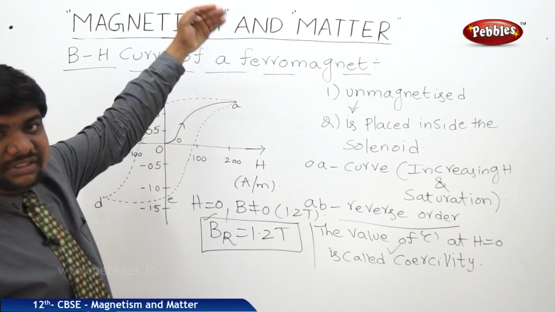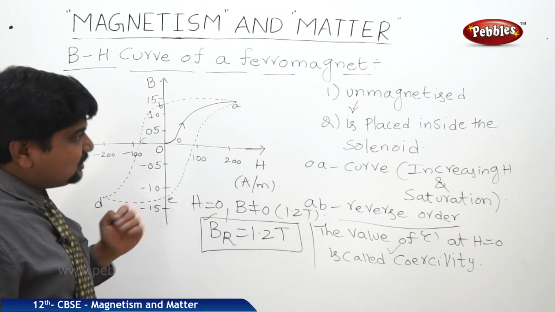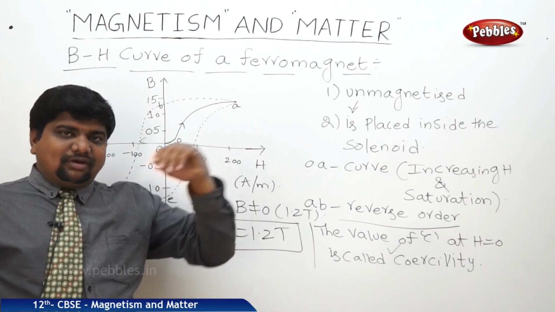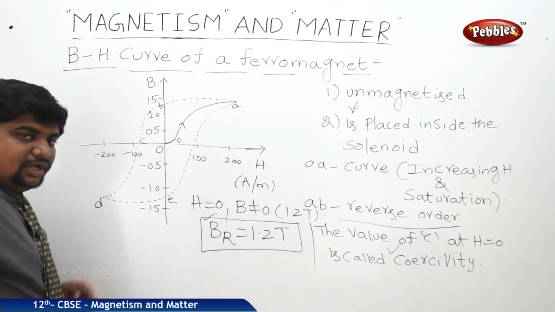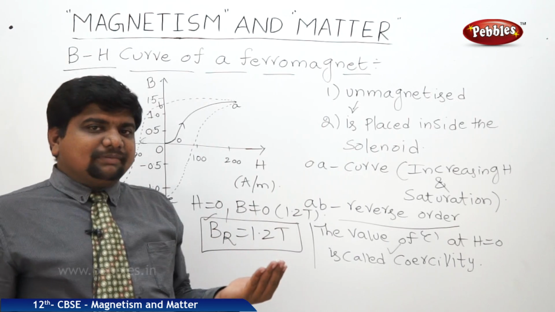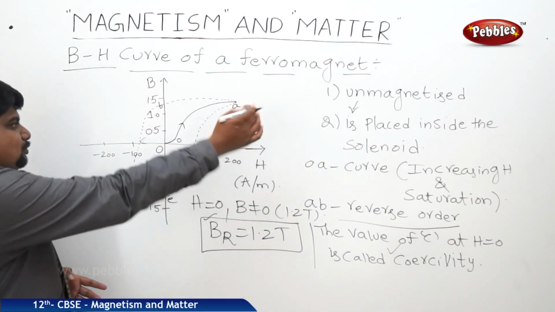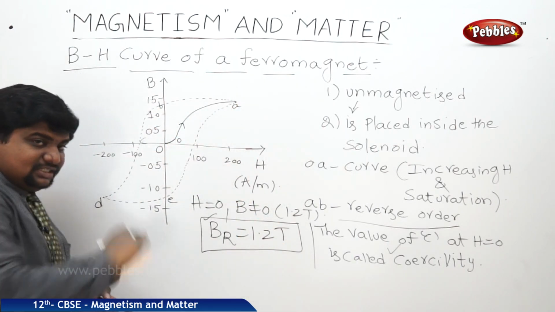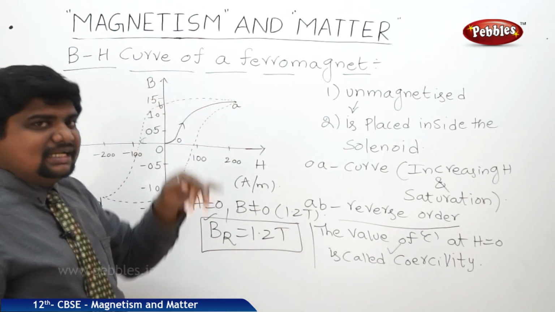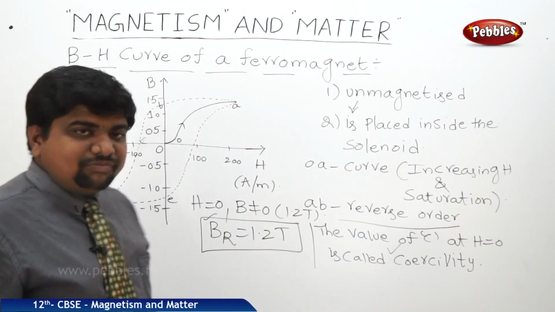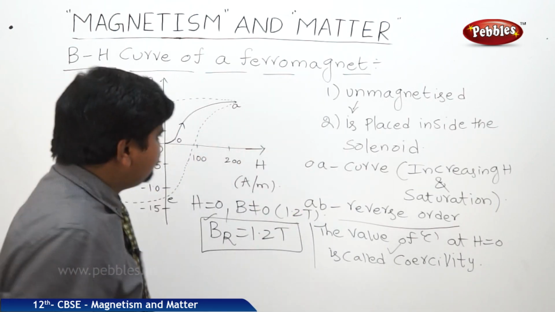If you use hard ferromagnets, which can persist the magnetic field for a long time, we will get the BH curve in an expanded mode. If we use a soft ferromagnetic material for this experiment, we should not expect this reverse-order curve, because the reverse path also merges with the increasing line. So this is called the hysteresis loop.